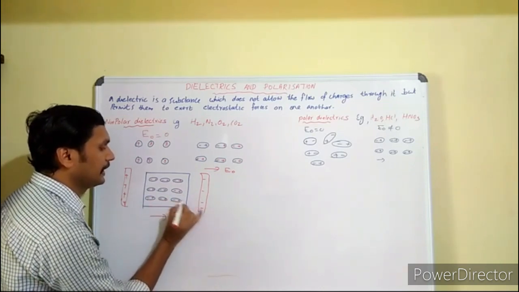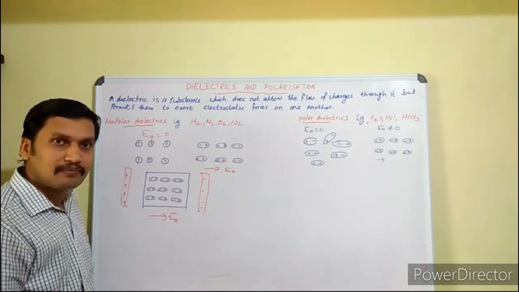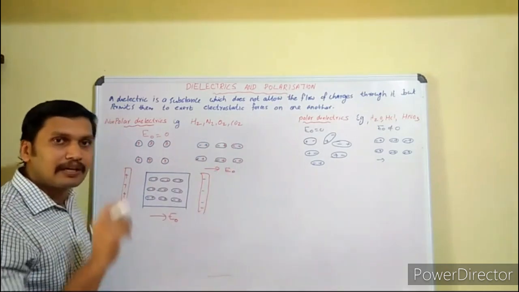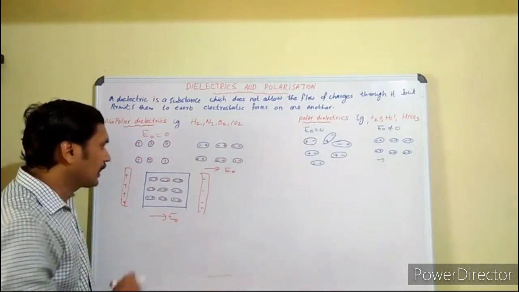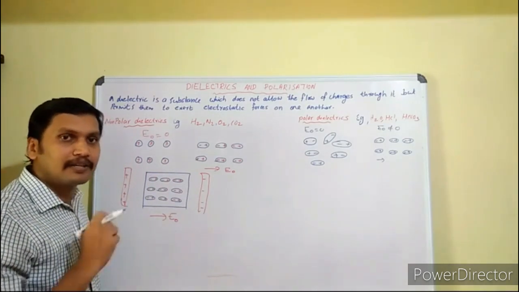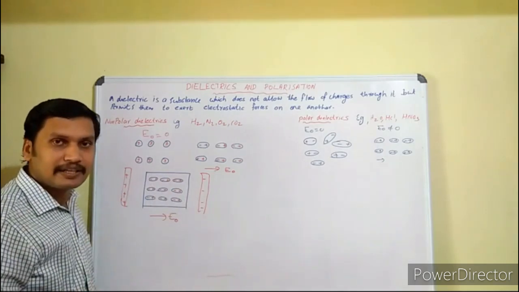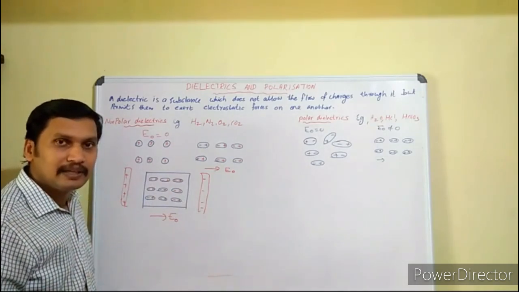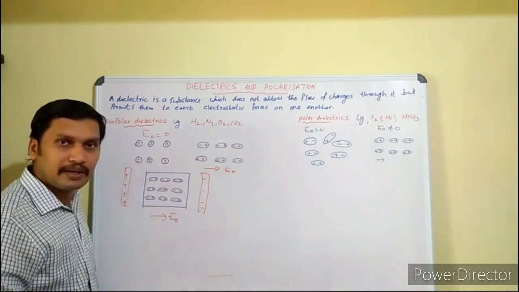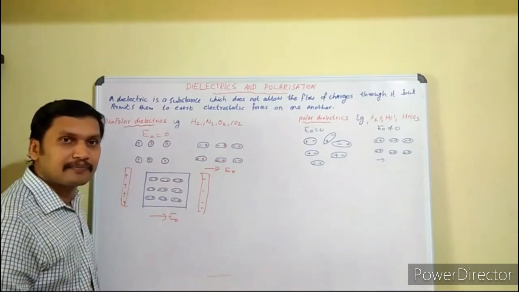All have some very small individual dipole moment. So now this dielectric itself possesses a large dipole moment. It acts like a large electric dipole, having a large value of electric dipole moment. Why? Because dipole moments are vector quantities and they add up since they are in the same direction.